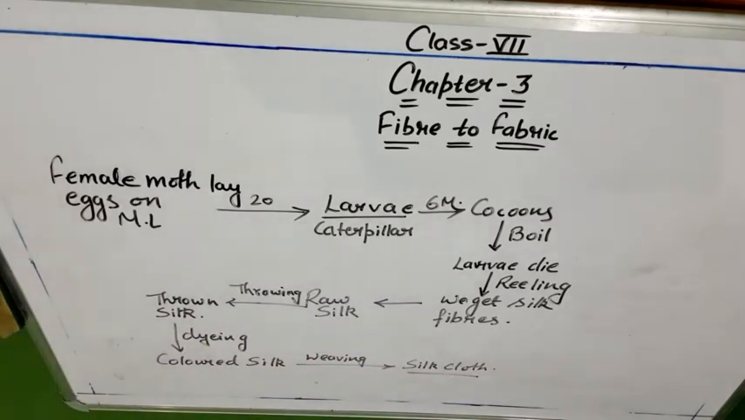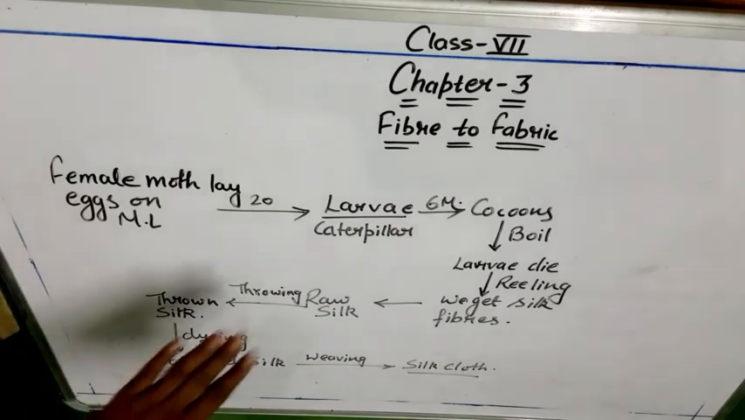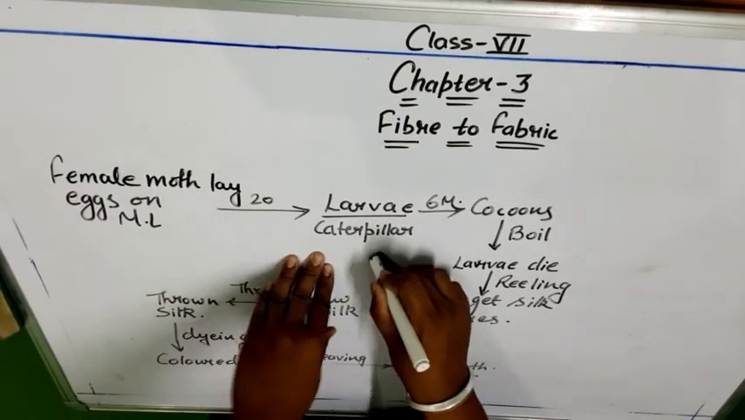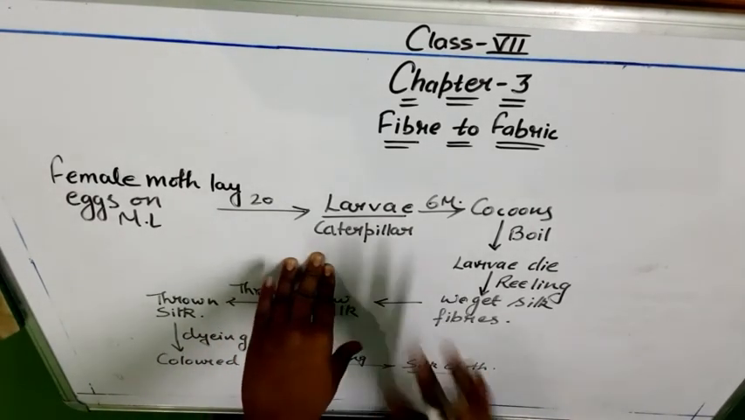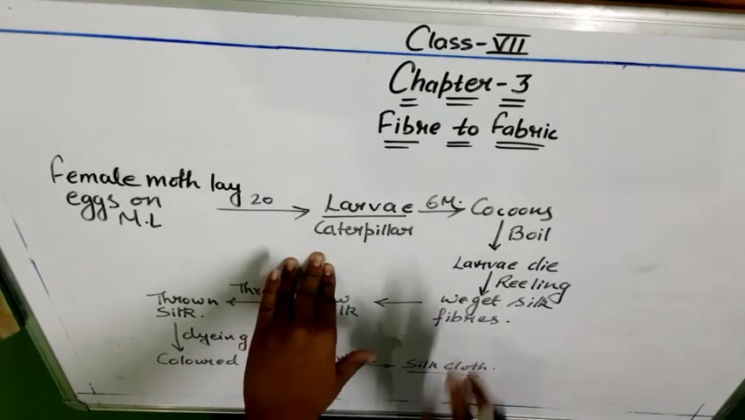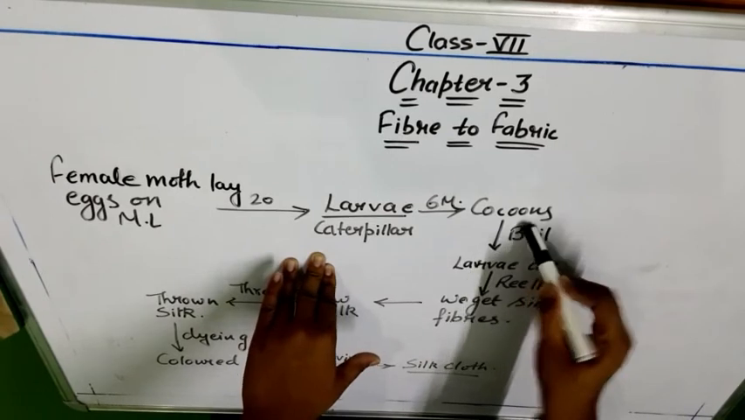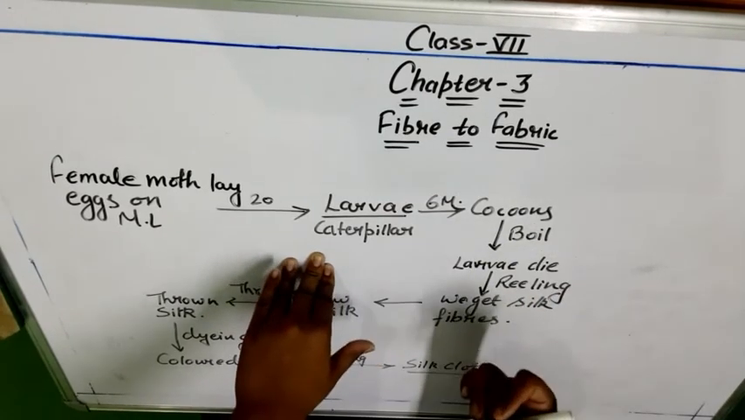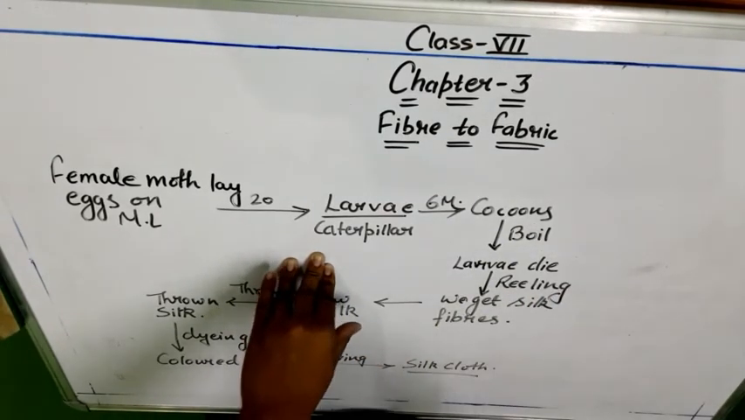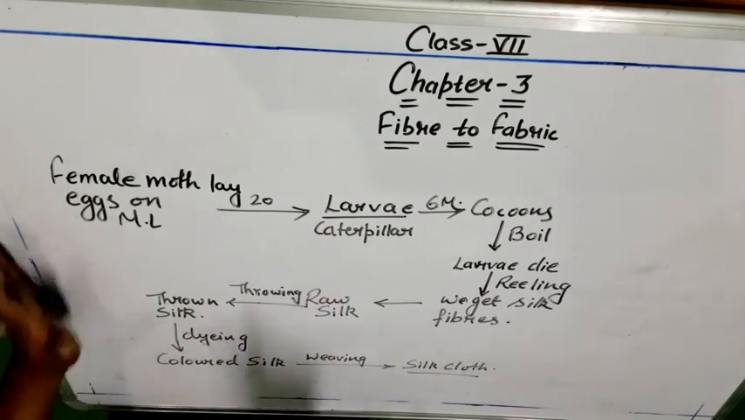First the female moth lays eggs on mulberry leaves, then after 20 days it gets converted into a larva, or we can say caterpillar. Then for 6 months that caterpillar rests upon the mulberry leaf only, eats that mulberry leaf and gets converted into a cocoon. Now we have obtained that cocoon, then we have to take the silk fiber from it, so we have to boil it.